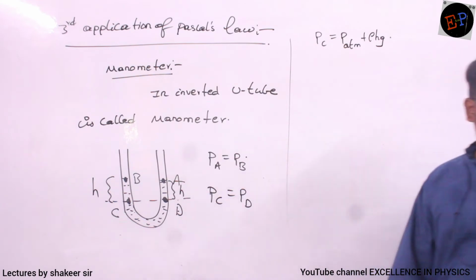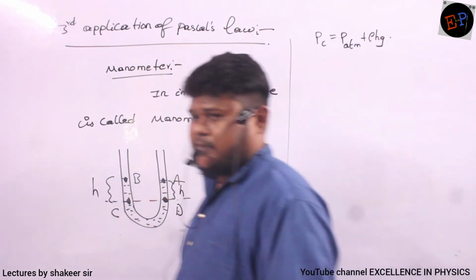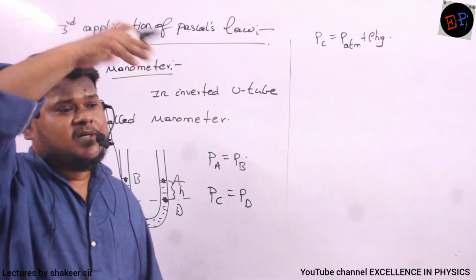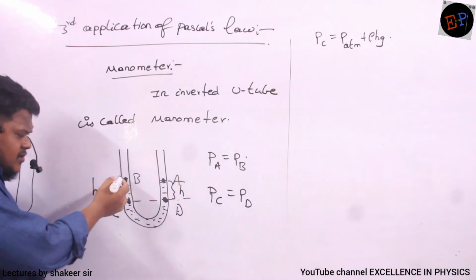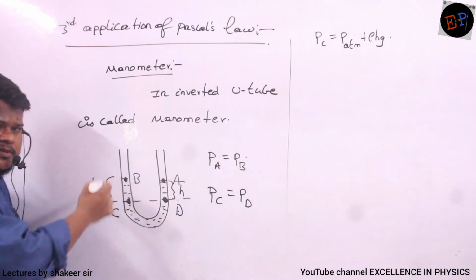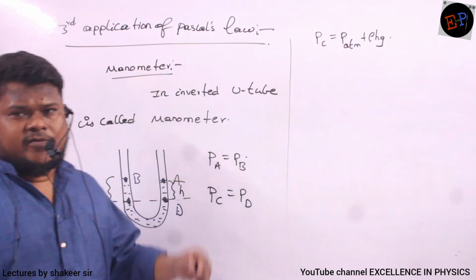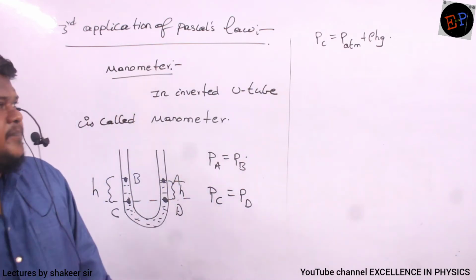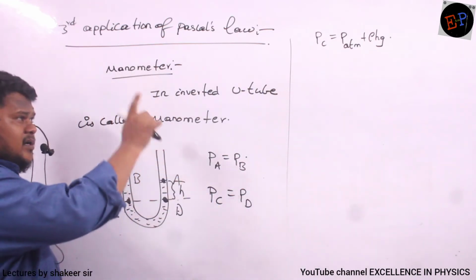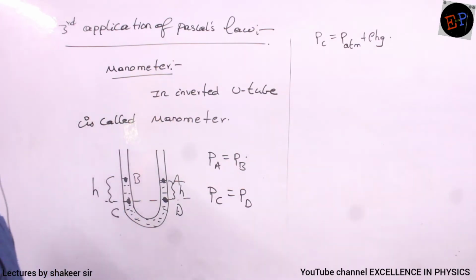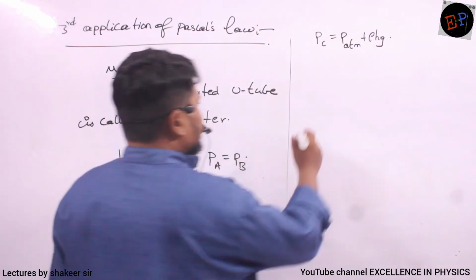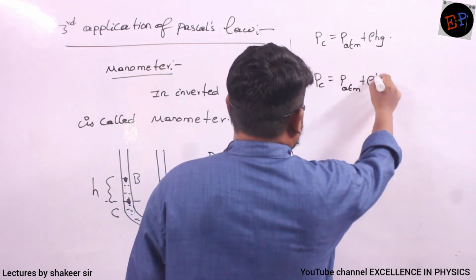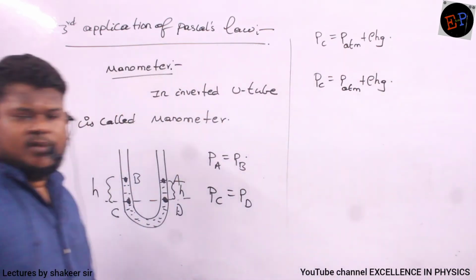Clear? Because yesterday we studied absolute pressure and gauge pressure. What is absolute pressure? It is the sum of gauge pressure plus atmospheric pressure. So atmospheric pressure will be present everywhere, no? Because of Pascal's second statement: if you increase the pressure at one point, the same increase is transmitted throughout the liquid. So at point C, the pressure will be atmospheric pressure plus rho h g, height of the liquid column. Similarly, pressure at point D will also be the same: P atmosphere plus rho h g, height of the mercury column. Are you able to understand?